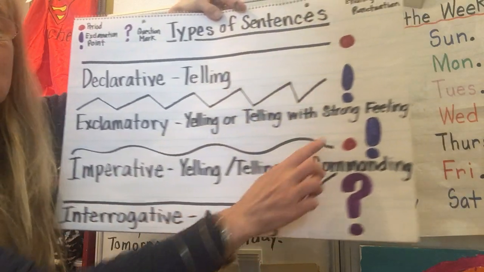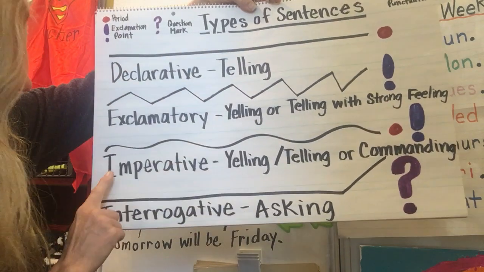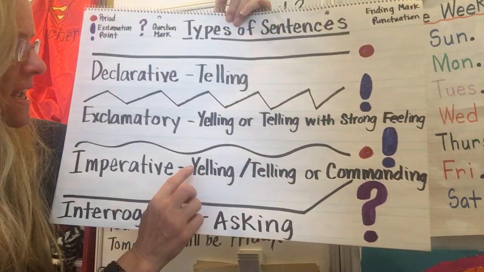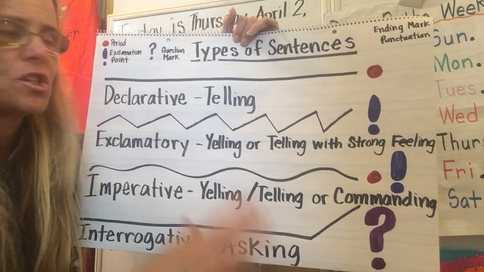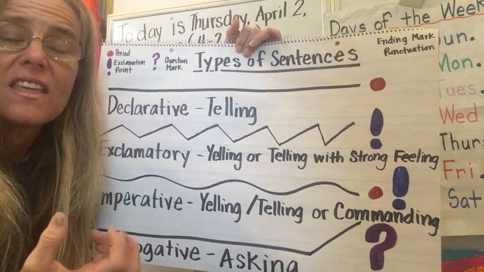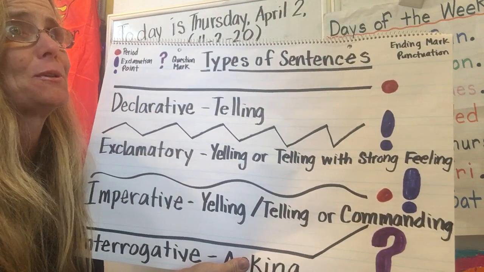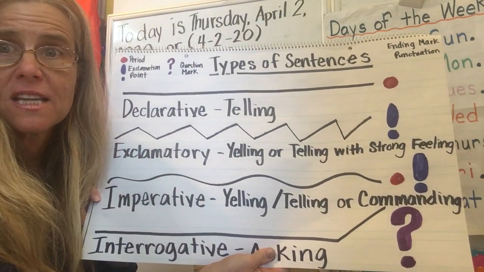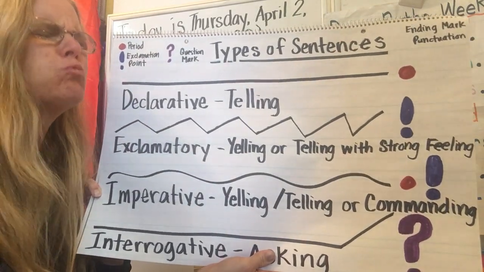Now the next kind of sentence can use either punctuation, a period or an exclamation point. And that's imperative. It is imperative that you do it. It's really important that you do this. And it's a yelling, telling, or a commanding. So you can yell, tell, and command, or just yell, tell. That's why, remember, telling, commanding is you're saying something that you want somebody to do, and you're saying it with strong feeling. Yesterday, I think I used some exclamatory sentence like, what were you thinking? That is not an imperative sentence. Unless you say, what were you thinking? Get out of the mud right now.